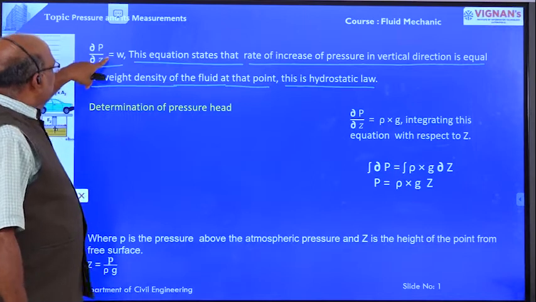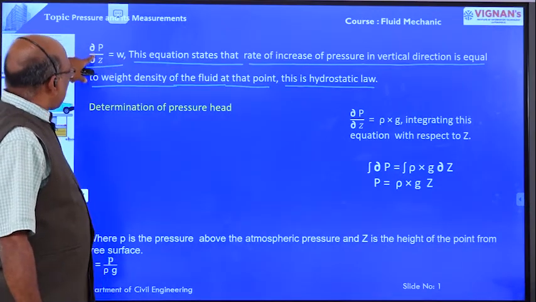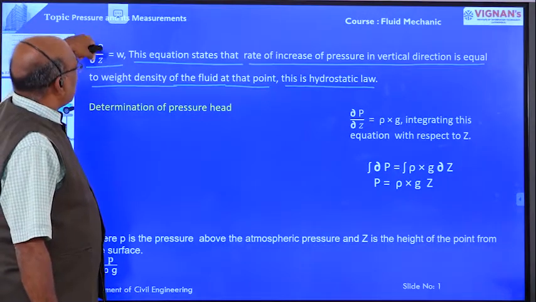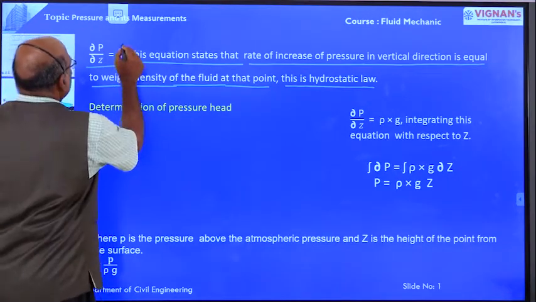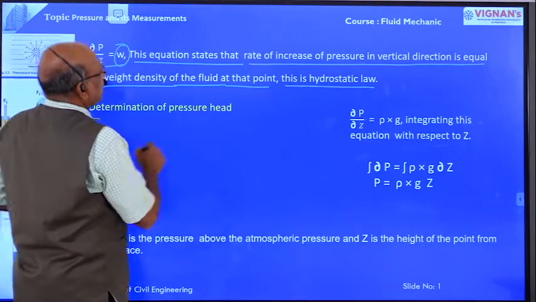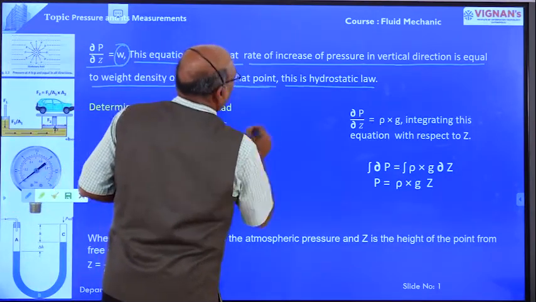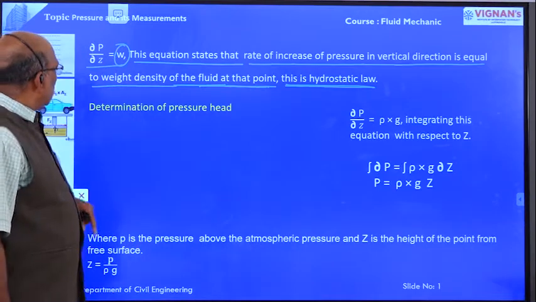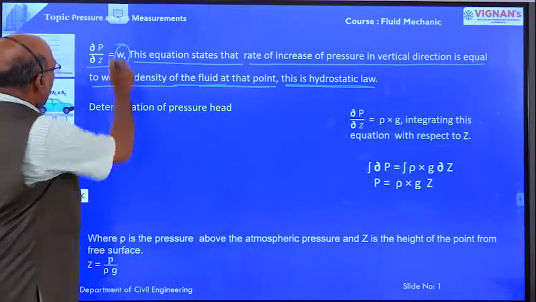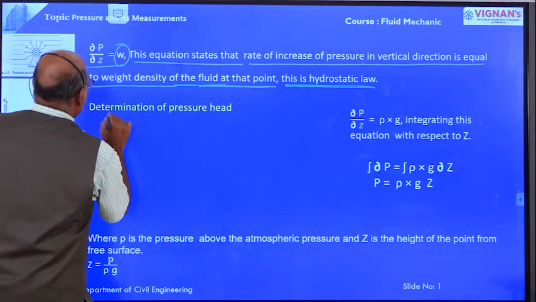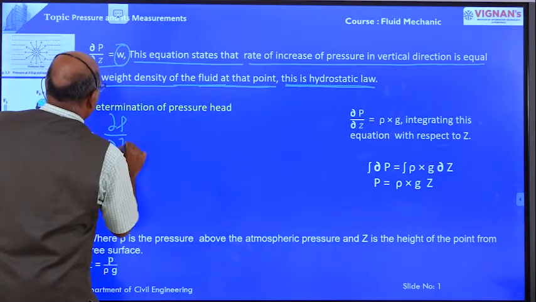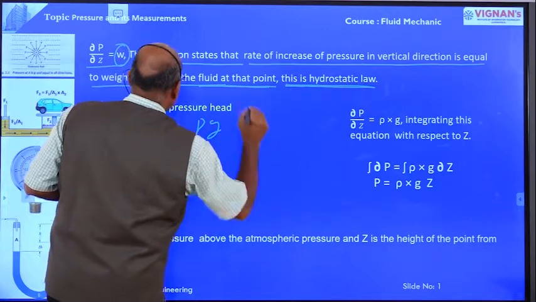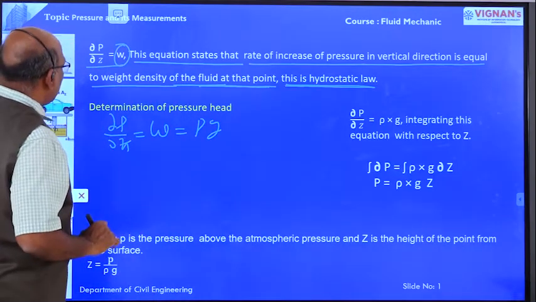Dou P by dou Z is equal to W. This equation states that the rate of increase of pressure in the vertically downward direction is equal to the weight density of the fluid at a point. This is known as the hydrostatic law, right? Now, determination of pressure head. We already know that dou P by dou Z is equal to W, which is equal to rho g.